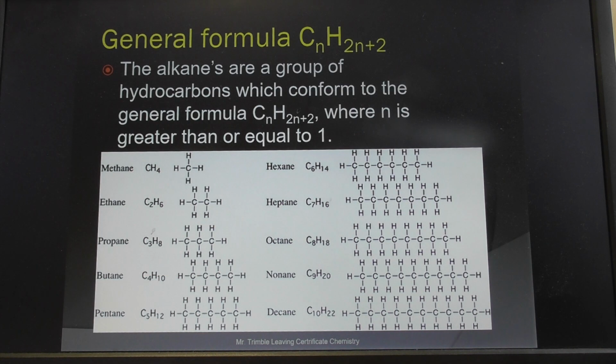The alkanes are a group of hydrocarbons which conform to the general formula CnH2n+2. Now this looks a lot more complicated than what it is. Basically the C is the carbon. So there's 1 carbon. And H, to get the number of hydrogens, look at n: multiply the number of carbons by 2. So 2 times 1, if we were to look at this methane molecule, 2 times 1 plus 2, 4. 1, 2, 3, 4. So there's CH4.